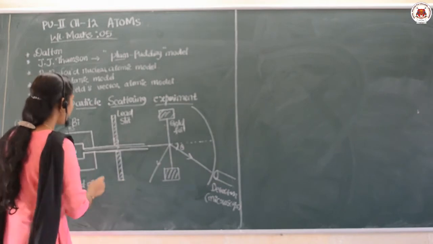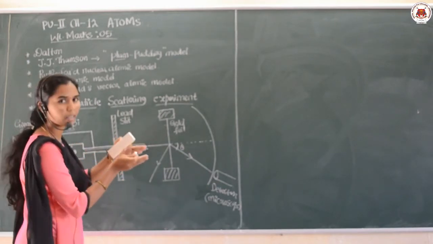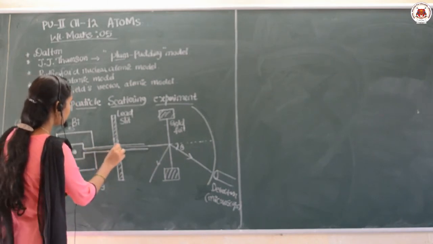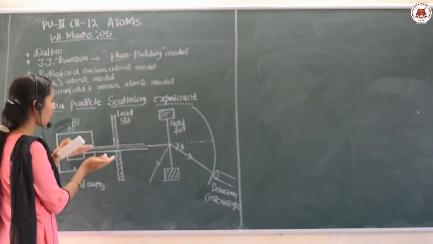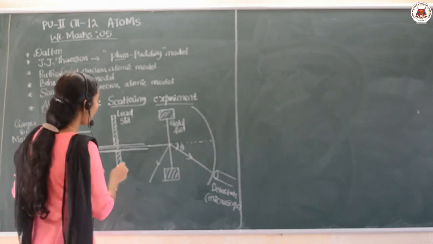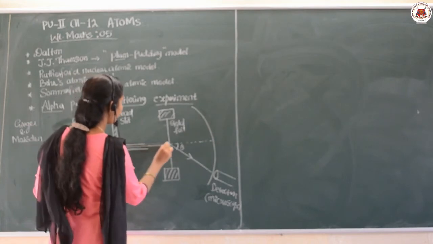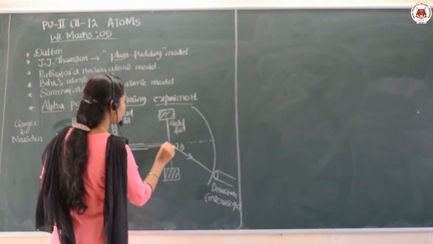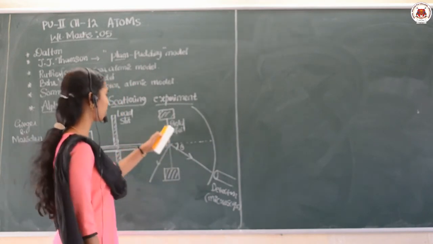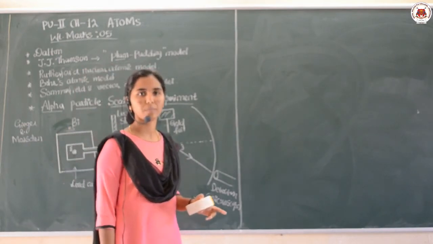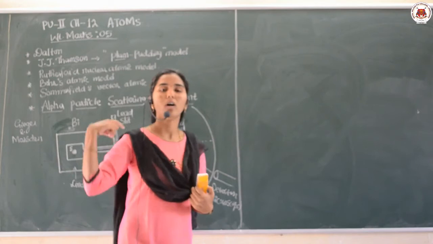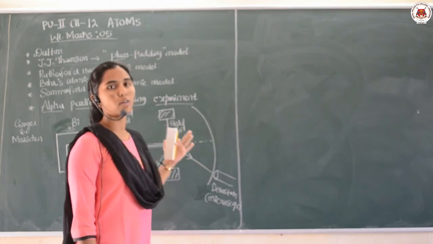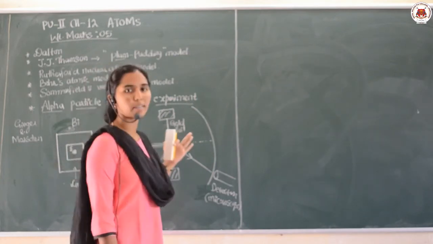This is the lead slit that collimates the alpha particles which are coming out of the radioactive elements. And these collimated alpha particles are made to be incident on the thin gold foil here. Yes, so this is also called Rutherford's gold foil experiment. So ಇದಕ್ಕೆ ಇನ್ನೊಂದು ಹೆಸರು ಏನಿದೆ ಅಂದರೆ Rutherford gold foil experiment ಅಂತಾನೂ ಕರಿಬಹುದು.